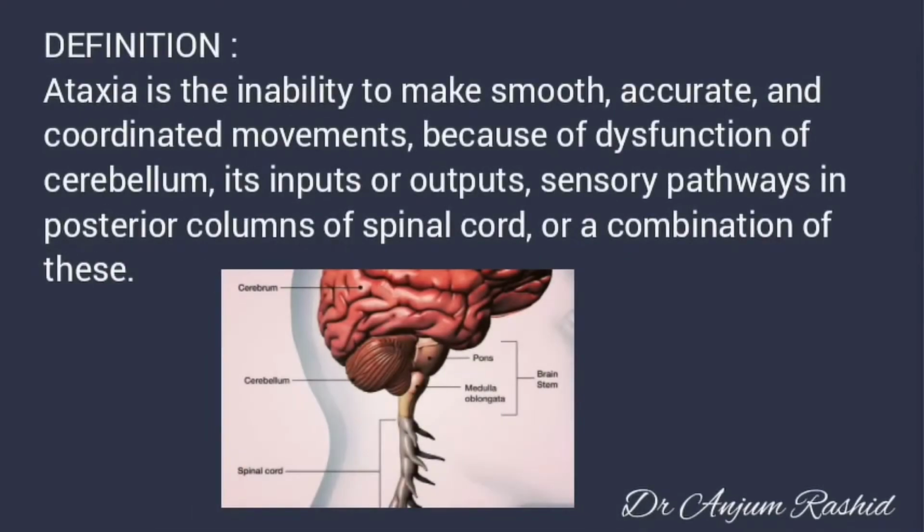This video is about acute ataxia in children. Ataxia is the inability to make smooth, accurate and coordinated movements, usually because of dysfunction of the cerebellum, its input or outputs, sensory pathway in the posterior column of the spinal cord, or a combination of these.